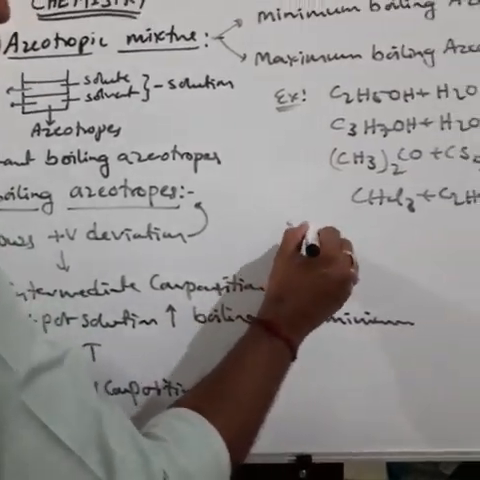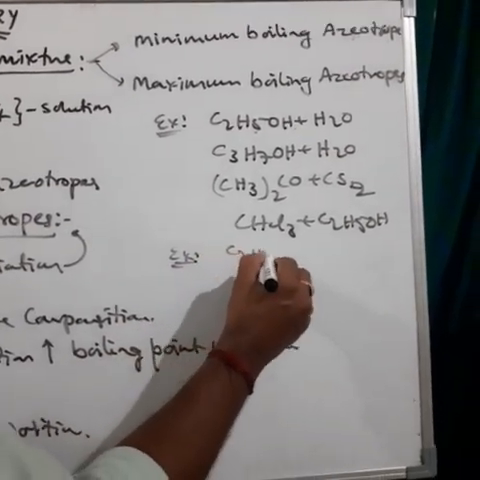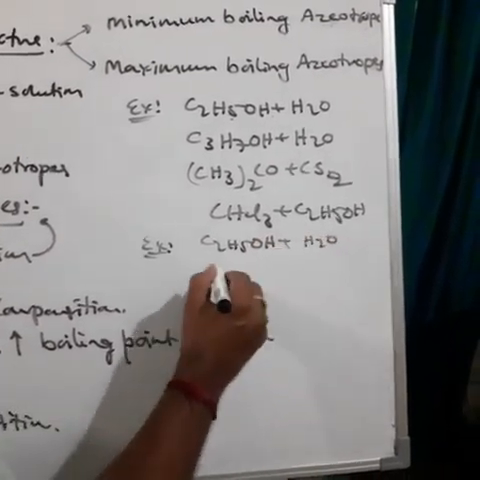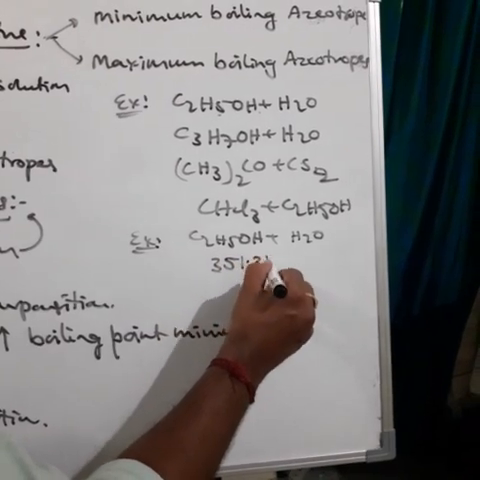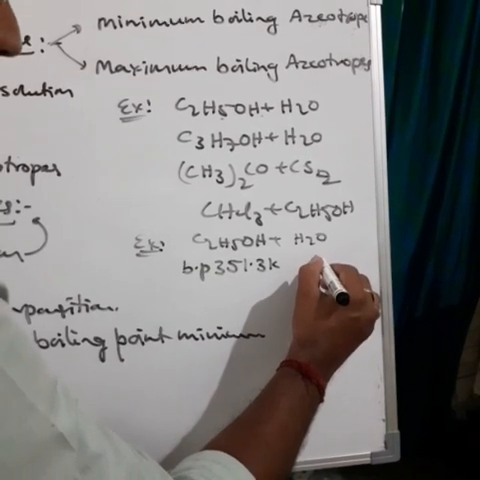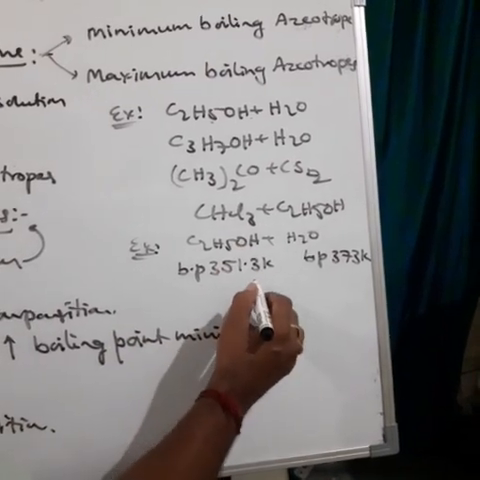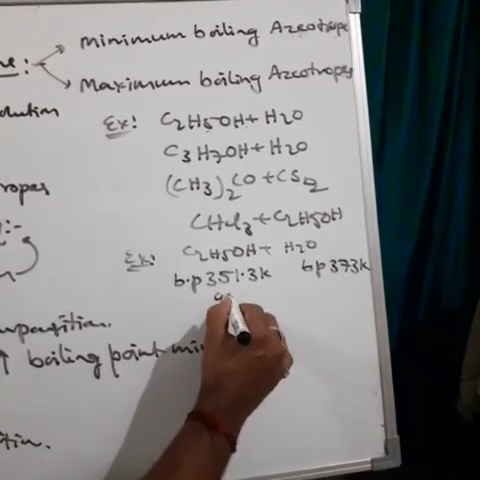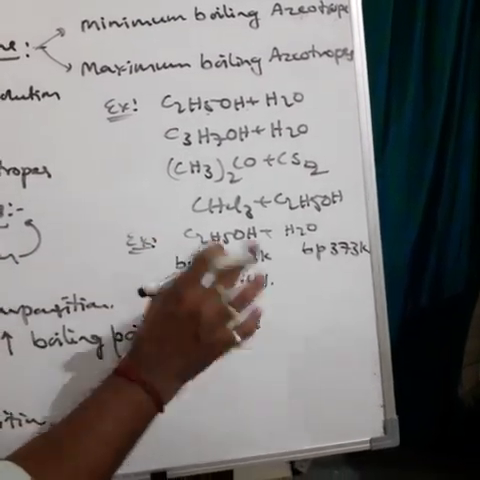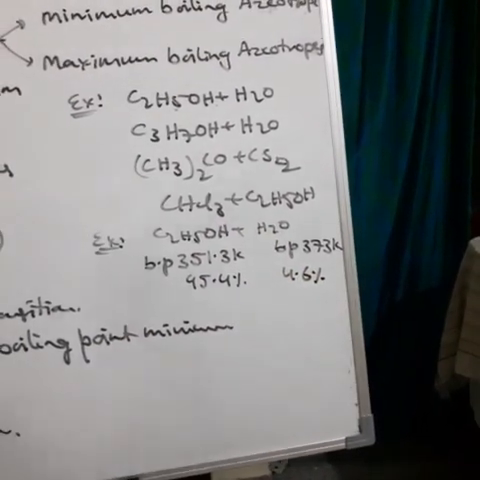Now I will explain one example. You see here, ethyl alcohol and water. Generally, ethyl alcohol and water form the minimum boiling azeotrope. The boiling point of ethyl alcohol is 351.3 Kelvin. Next, the boiling point of H2O is 373 Kelvin. In that mixture, the ethyl alcohol composition is 95.4 percent and the H2O composition is 4.6 percent.